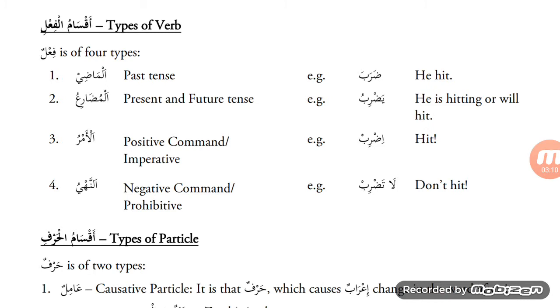Al-amr, the third type is fi'l amr, positive command, imperative. So if one wants to give an order, he will use the fi'l amr. For example, idrib, this means hit.